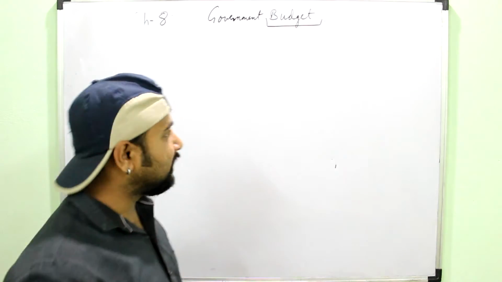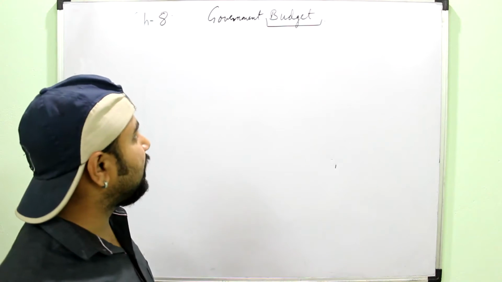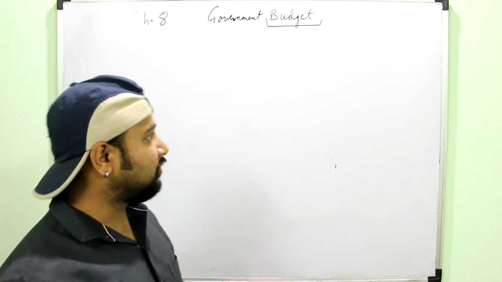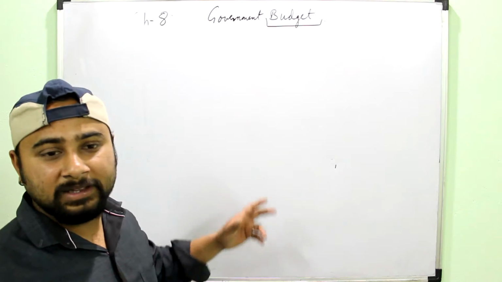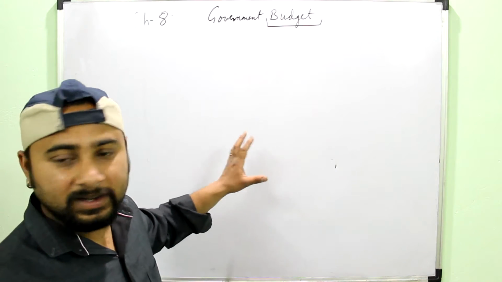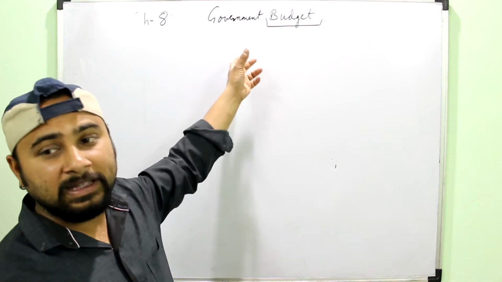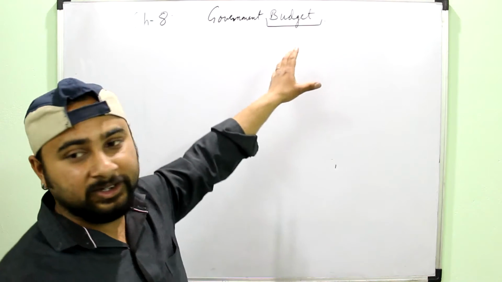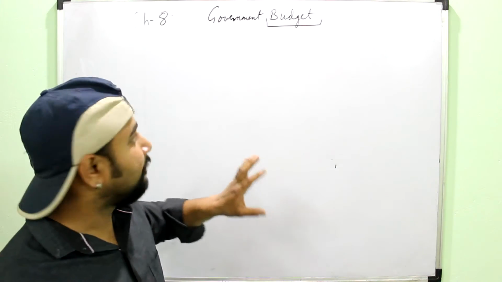You must have heard this word. For example, you say to your parents that you want to buy a mobile phone, or they should give you a mobile phone. But sometimes they might say that the budget is not allowing, right? We have also done this in consumer equilibrium, the budget constraint. So actually it is related to income and expenditures.